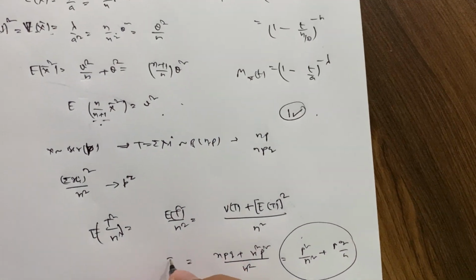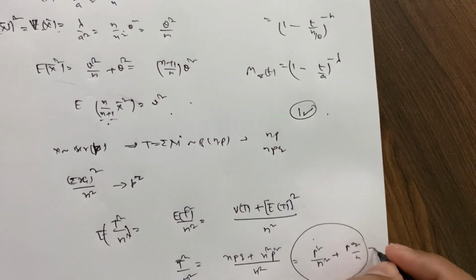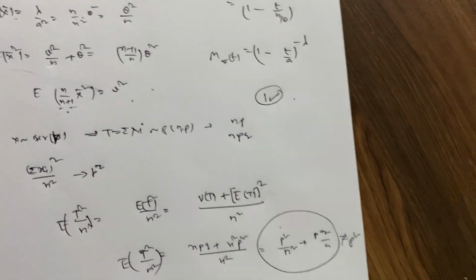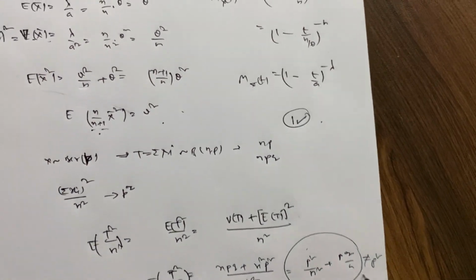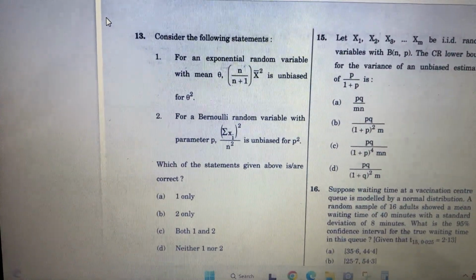So the expectation of t square by n square is this, which is not p square. So the second statement is wrong, so option 1 is correct, A is correct.